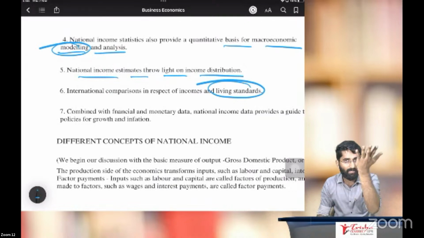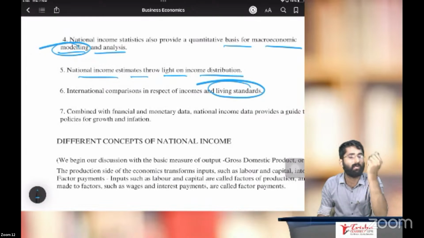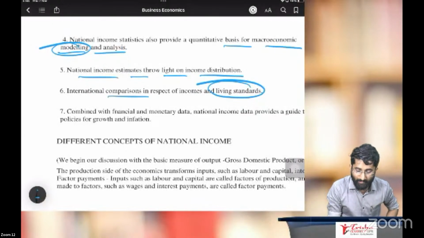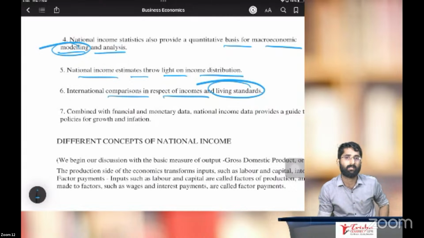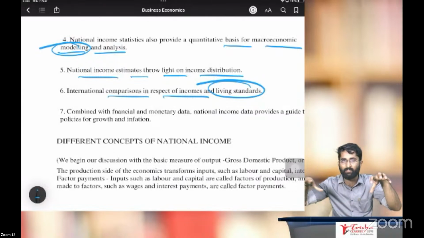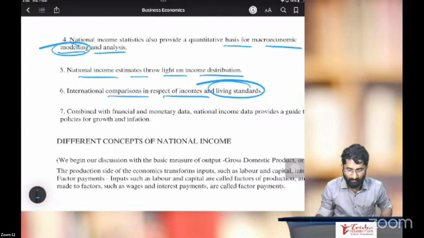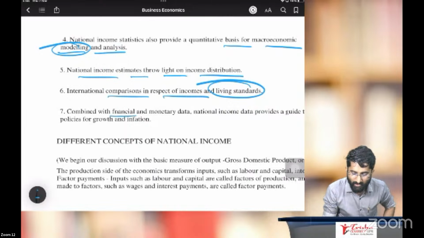If the agricultural sector is growing, if their income is more, then obviously the poverty alleviation program is working. And international comparison in respect of income and standard of living. So we can compare our country with another country whose national income is more. Combined with financial and monetary data, national income data provides a guide to the policies for growth and inflation.